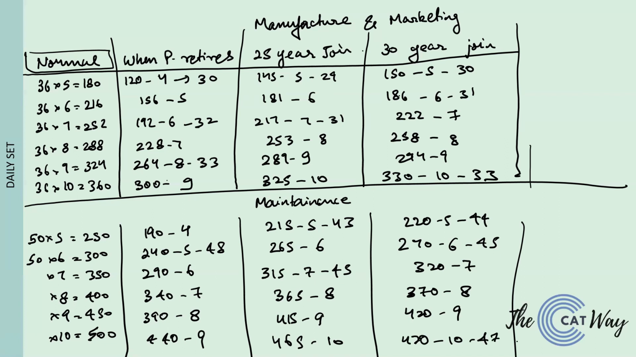Okay, so this is the table that we have. Now we have cases where there are 5 people in a particular department of the factory. We have the case where in that particular department only P retires. We also have the case if P retires and a 25-year-old joins. If P retires and then a 30-year-old joins, these are the final values that we are going to have. So we have all the cases made for all the departments.